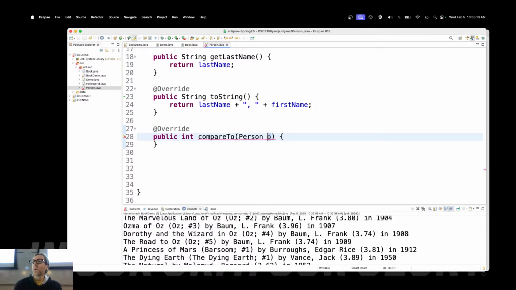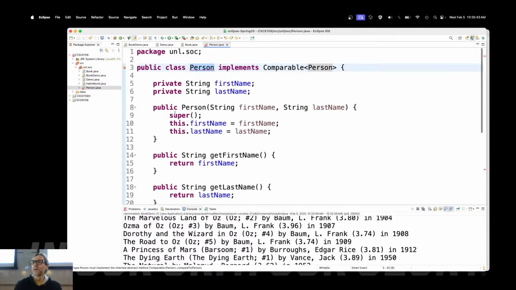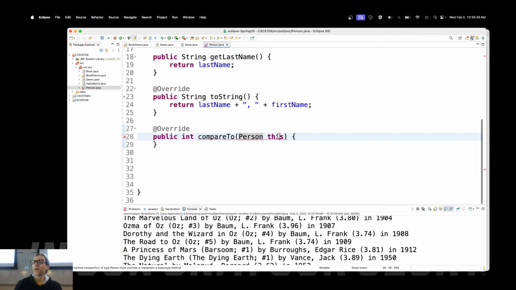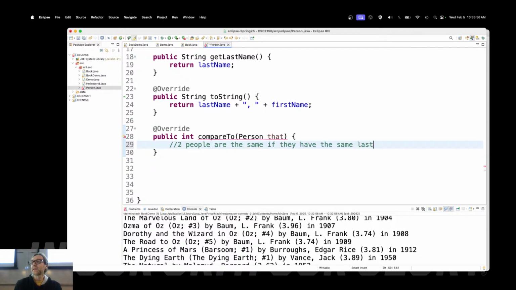So what I'm going to do is compare this person to that person. I should have called it that. There we go. I need to compare this person to that person. Now, for our purposes, two people are the same if they have the same last name and first name. That's going to be our criteria.